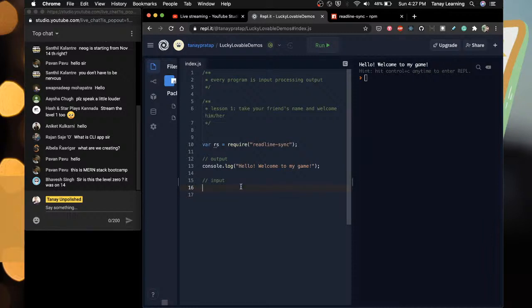So how do you take input? Where player equals rs dot question, says give me your name.